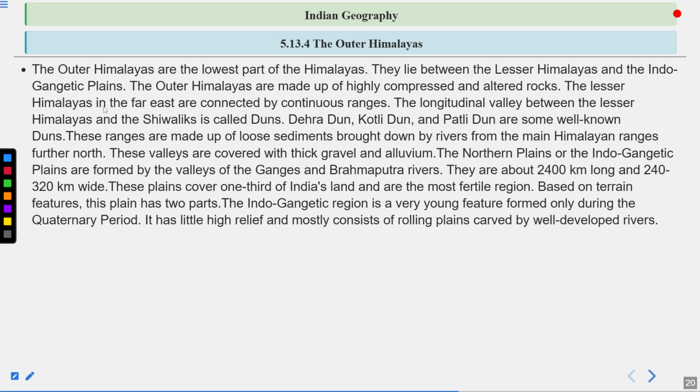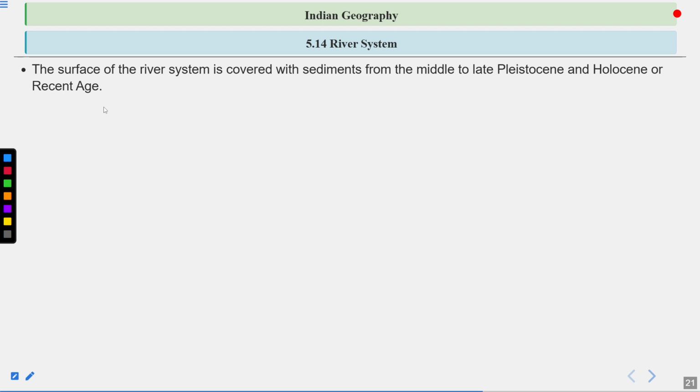The Indo-Gangetic region is a very young feature formed only during the Quaternary period. It has little high relief and mostly consists of rolling plains covered by well-developed rivers. The surface of the river system is covered with sediments from the middle to late Pleistocene and Holocene or recent age. On the west, it includes the vast stretch of the Thar Desert.